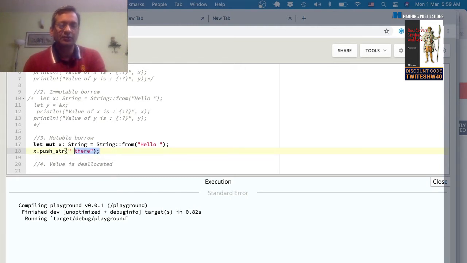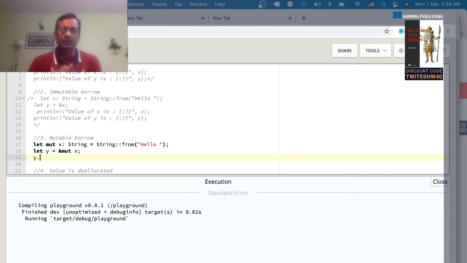So let's go back to our example. And here what we're going to do is borrow the value of x mutably. So create a variable called y, and then the mutable value of x. And then now let me try to modify y. Now that y has got a copy of the data, not the copy of the data.